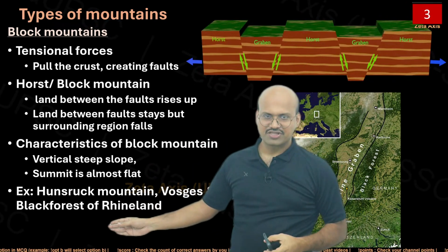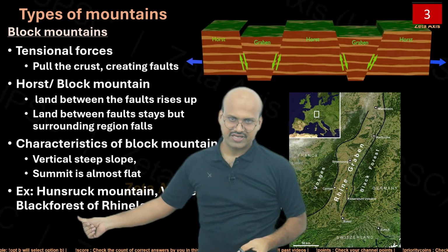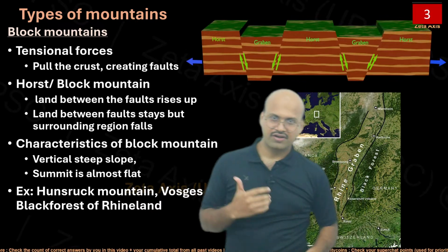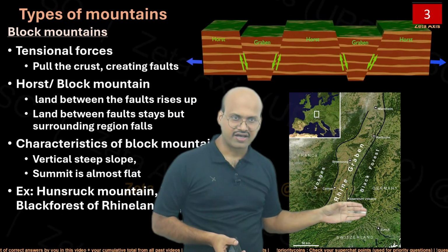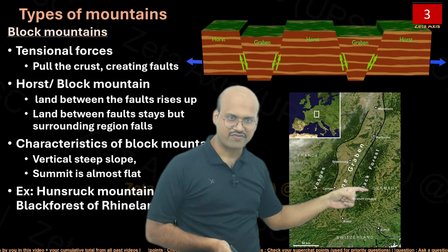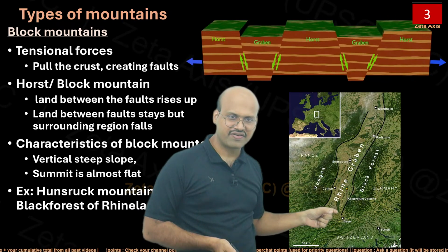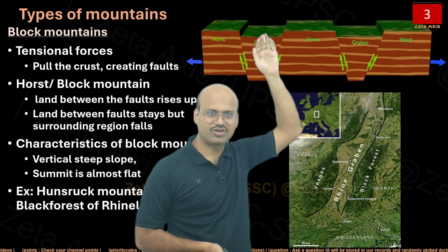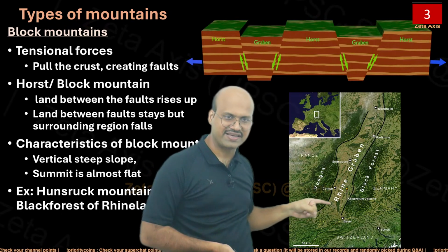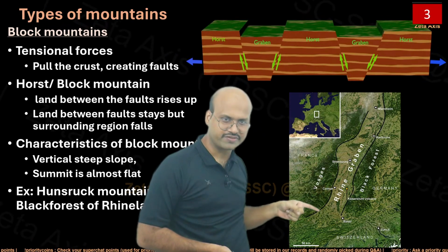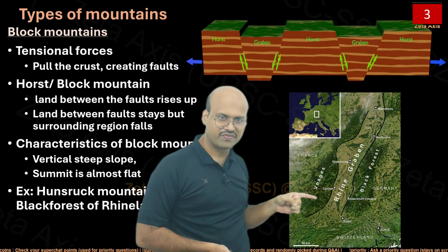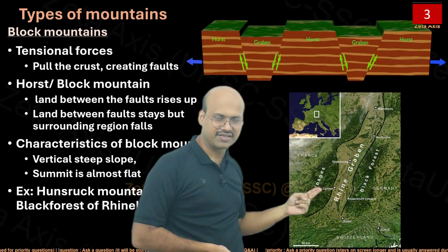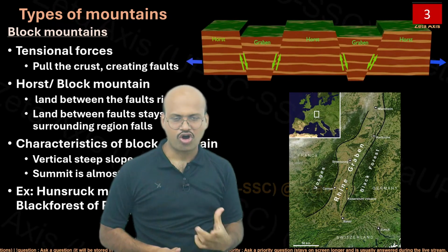There are certain examples of this. This is the Black Forest of Germany, which is in the Rhineland area. So that is an example of a block mountain. Here we can see the snapshot of that region. This is the Black Forest, this is a mountain. Here is our Rhine river, this is the Graben, right? So the part which has moved down. So here we can see Rhine, Graben, the Rhine river flows through this part, and then we have another mountain which is Vosges. So these all three create the example of block mountain.